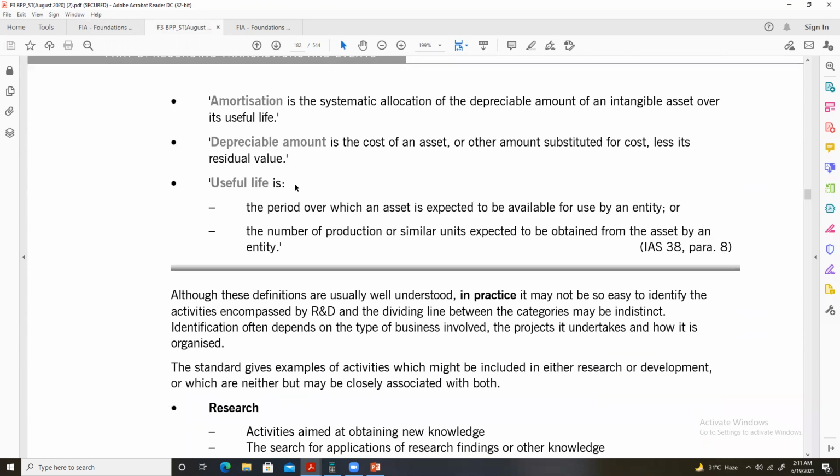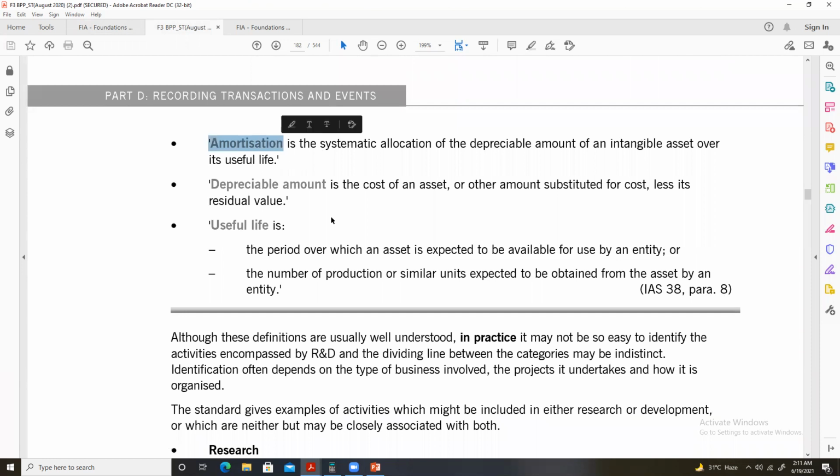Now, one more thing, amortization. It is not a very difficult concept. Amortization is nearly the same as depreciation.